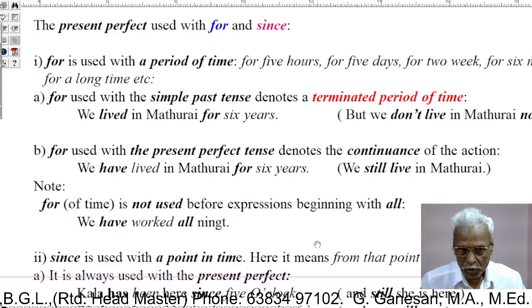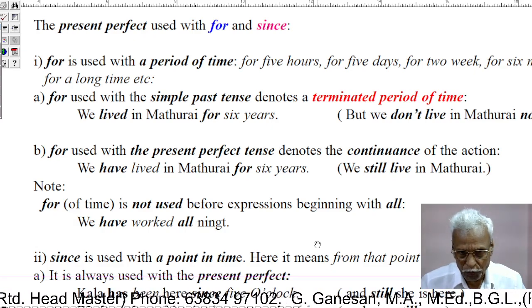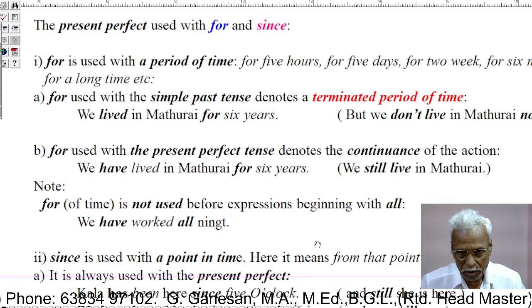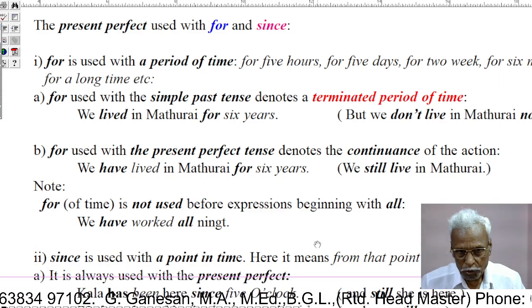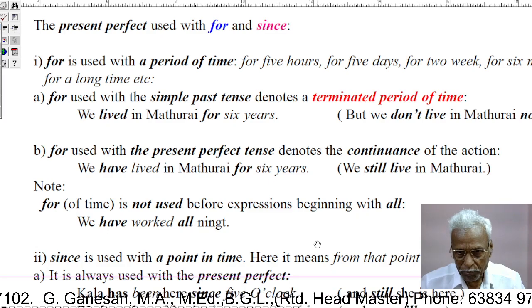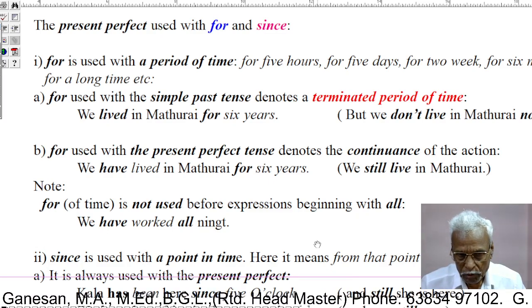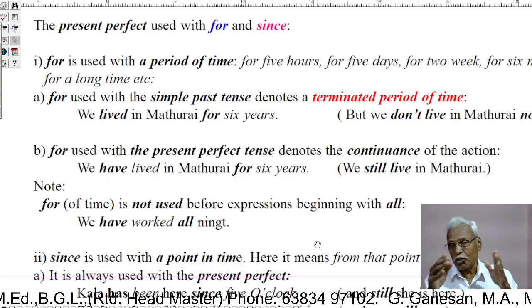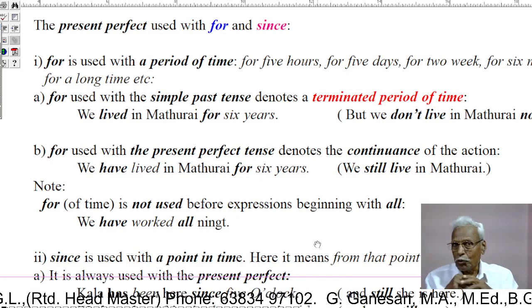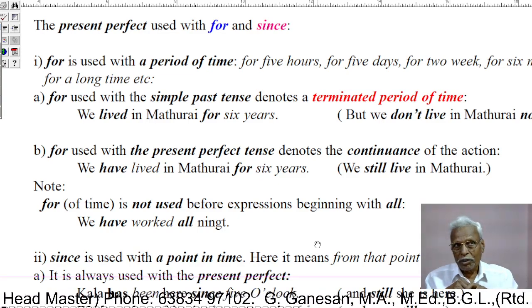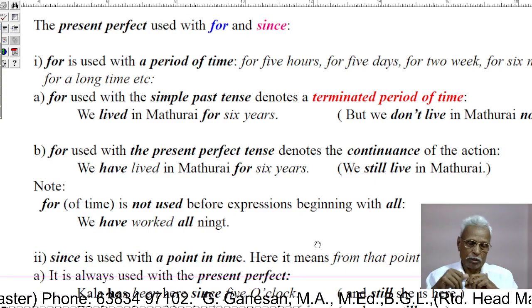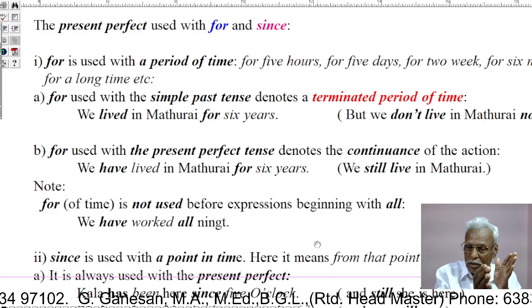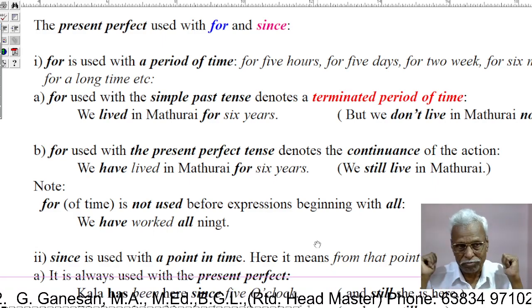Okay? Note. For of time is not used before expressions beginning with all. For is not used before time when the time is expressed using all.